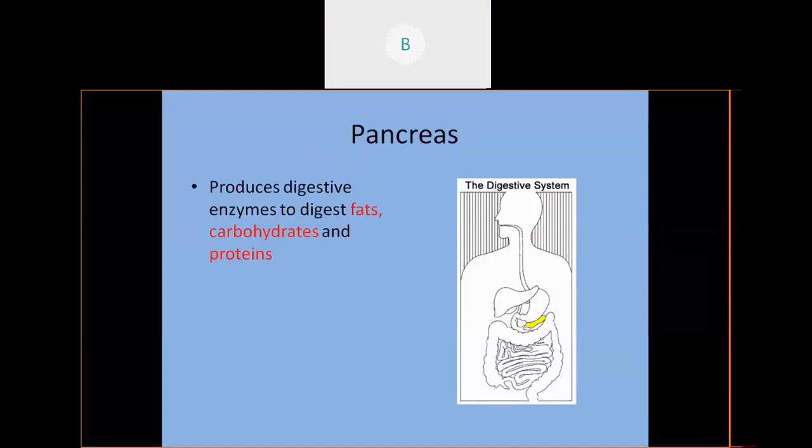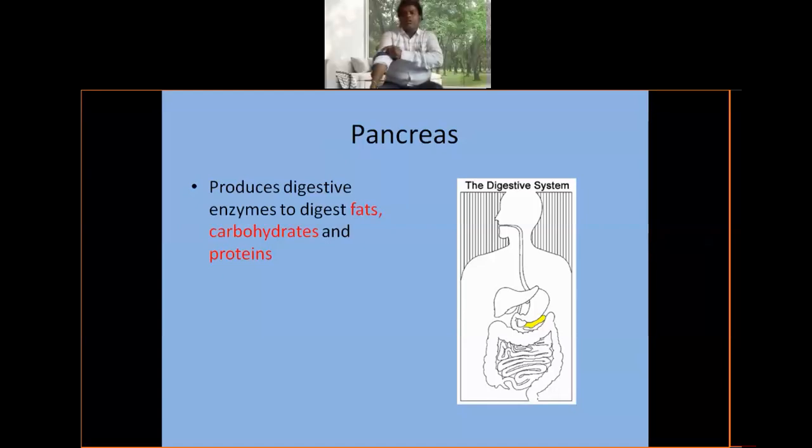Very important thing: these are the enzymes. These enzymes are responsible for digestion, for example, trypsin and chymotrypsin are responsible for digestion of proteins.